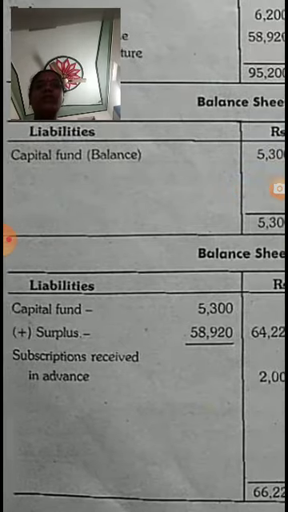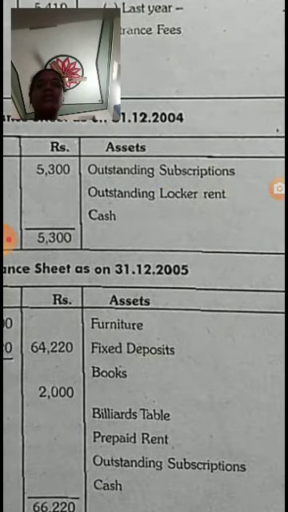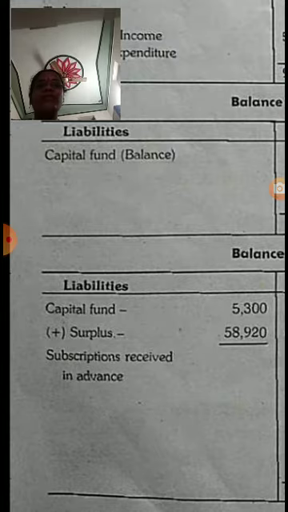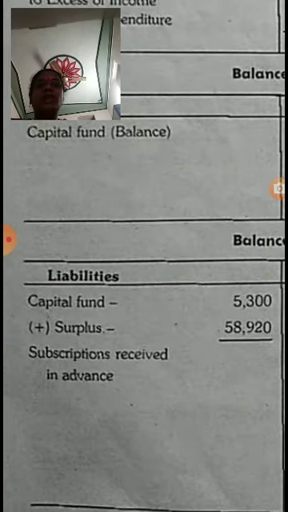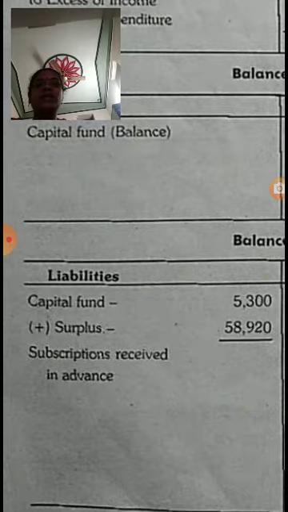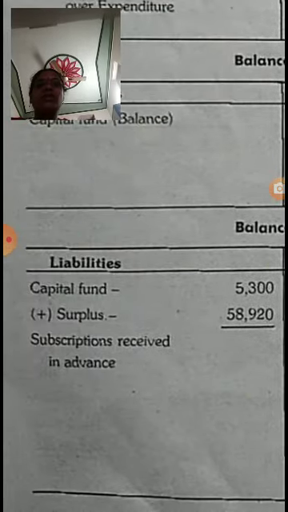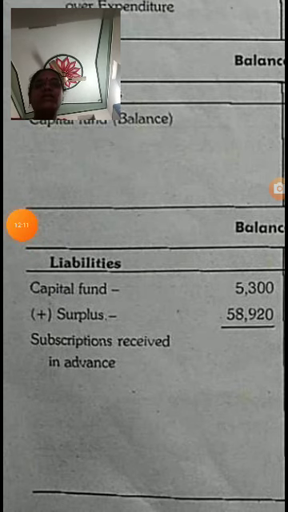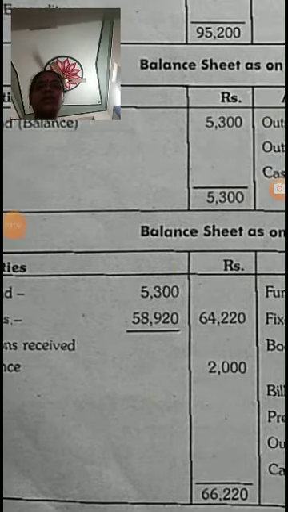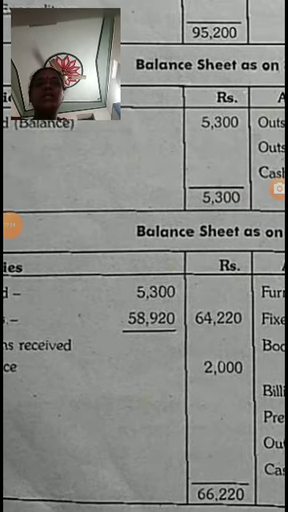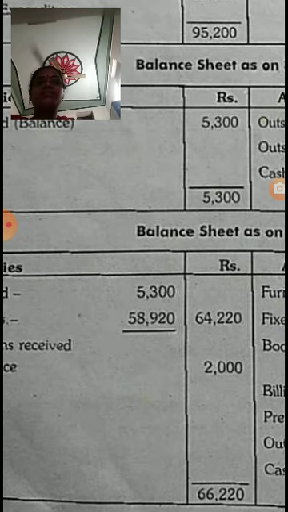Now we have to prepare the closing balance sheet on 31/12/2005. Now liabilities, capital fund 5,300 plus surplus 58,920, total is 64,220. Now subscriptions received in advance, that is 2,000.